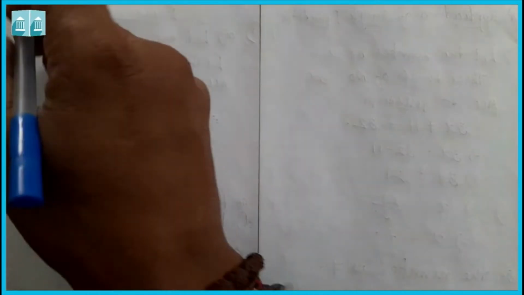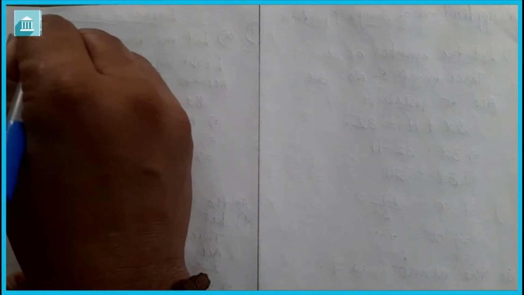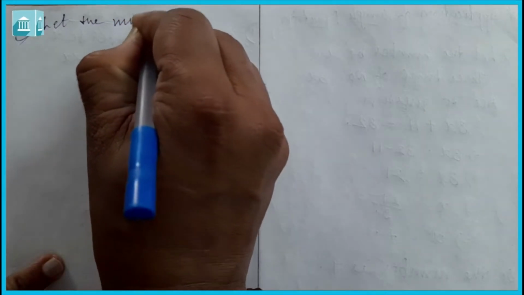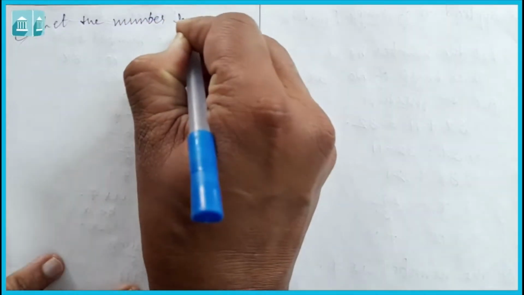Now let us do G1. It is given that if we take away 7 from 5 by 2 of a number, the result is 23. Now the number is unknown, so let the number be